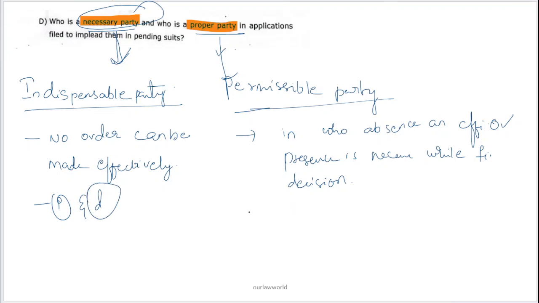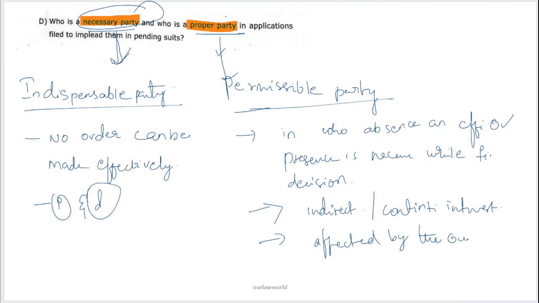Whereas a proper party can be, for example, parties who have an indirect relation with the parties or a contingent interest related to that suit, or parties who can be affected by the outcome of the decision given by the court, but they do not form the center of the main dispute. So this is regarding a necessary party and a proper party.